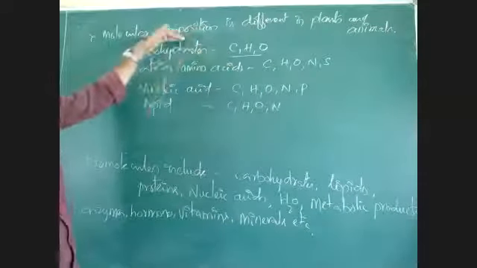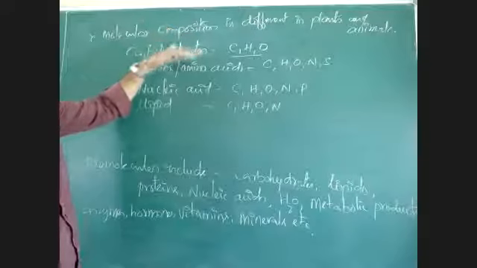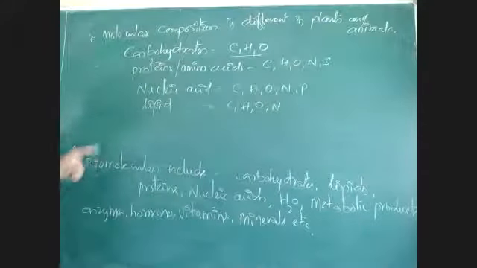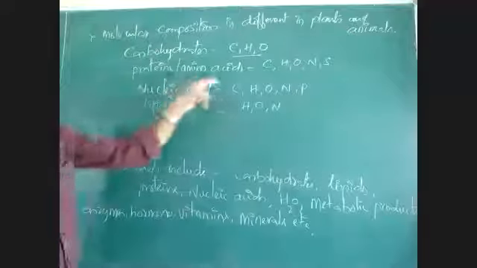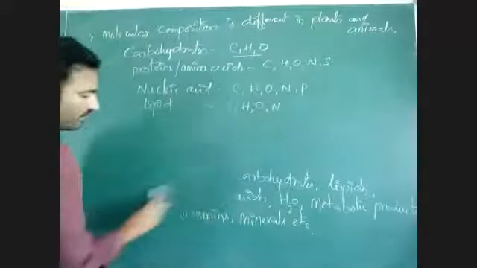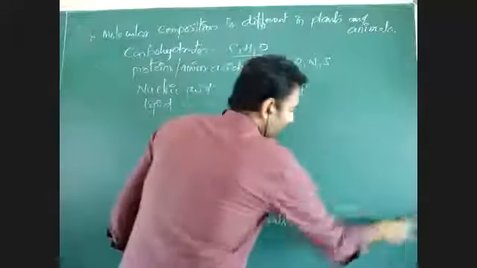What is molecular composition? Which molecule is made up of which atoms. Okay, Dhanvantari, now you might understand this. Molecular composition means what elements are present in individual molecules.